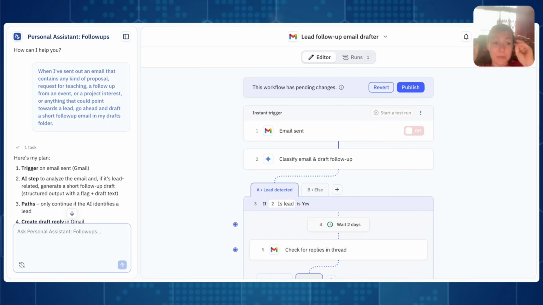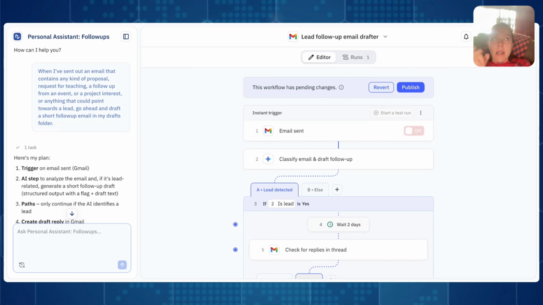I just wanted to show you something really, really cool that I'm working on. And before I forget it, I wanted to make sure I record this video for you. Anyway, most important is to pay attention to this big screen here and see what I'm doing. So I've been using Relay.app for a while, big fan, and I wanted to test their new AI agents. And so I created a personal assistant for email follow-ups.